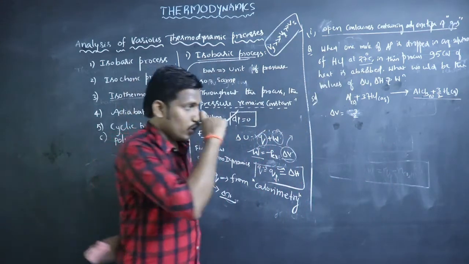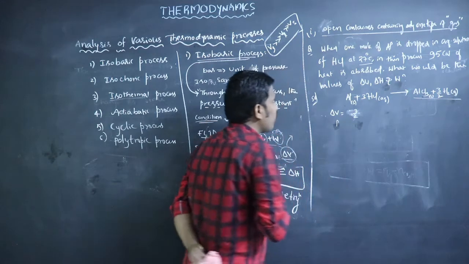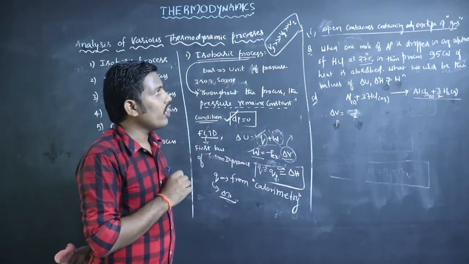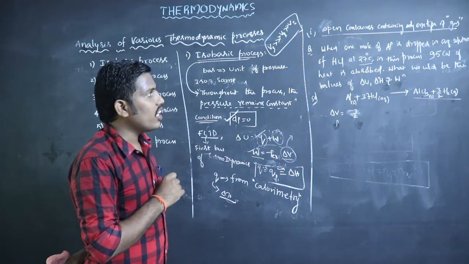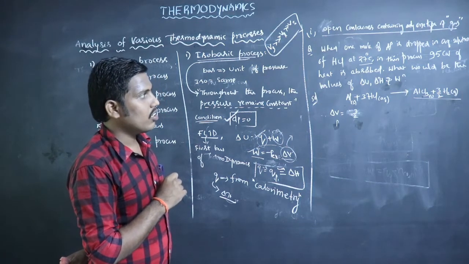Here, what would be the given pressure? When 1 mole of aluminum is dropped in the aqueous solution of HCl at 27 degrees Celsius.